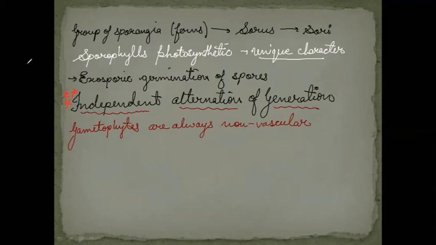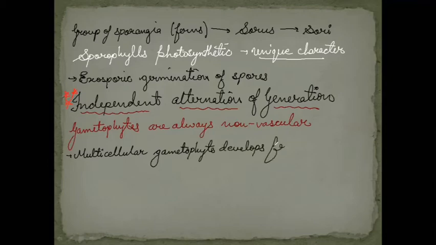Clear? Now these spores will germinate to form the gametophyte, and this gametophyte is actually a multicellular structure. So the next point is: multicellular gametophyte develops from spore in soil, right? Without the help of the sporophyte, independent of the sporophyte.